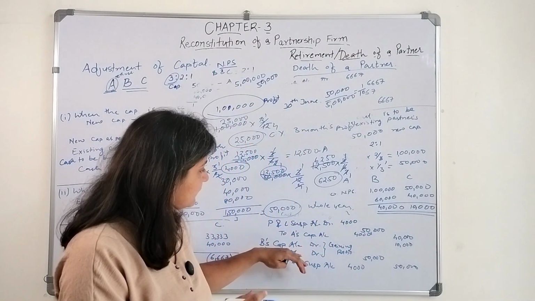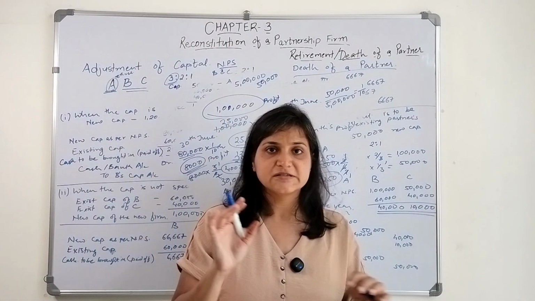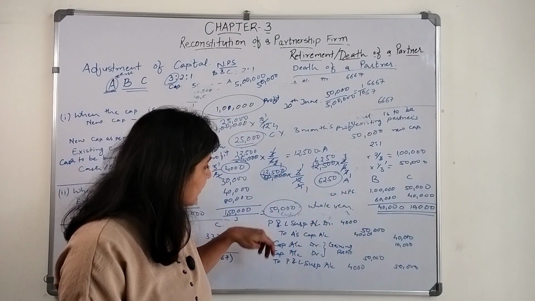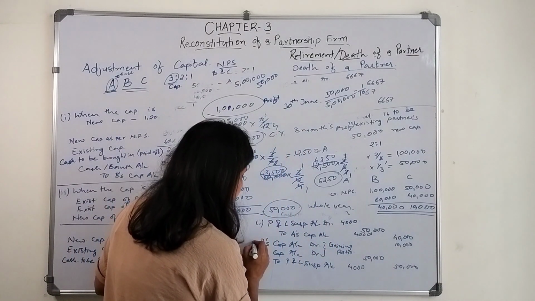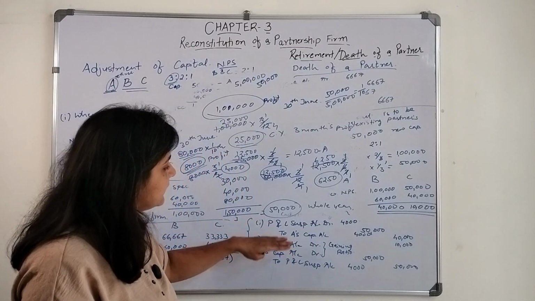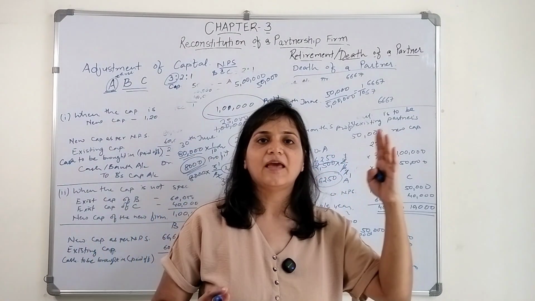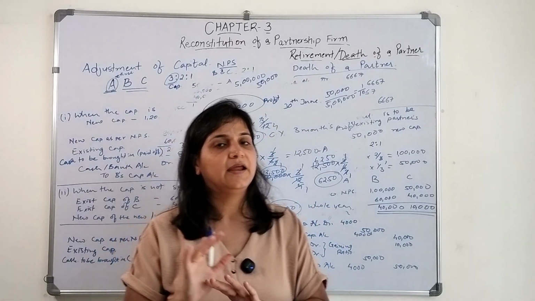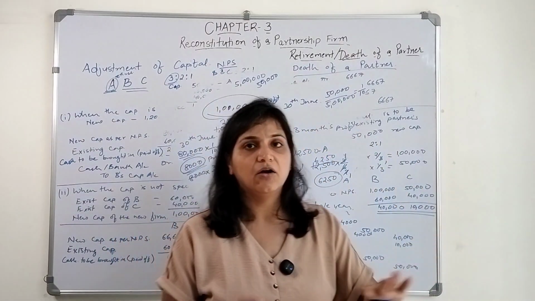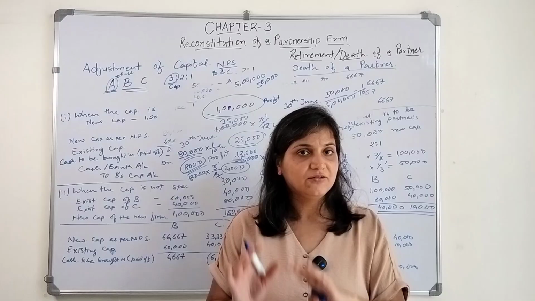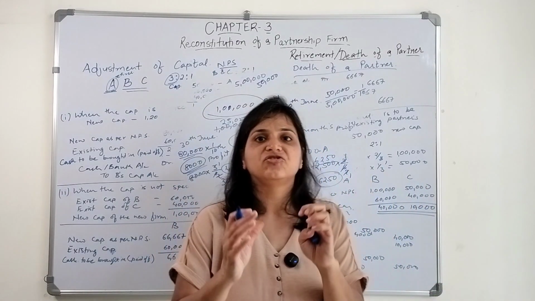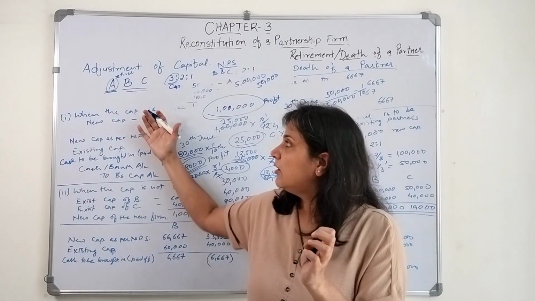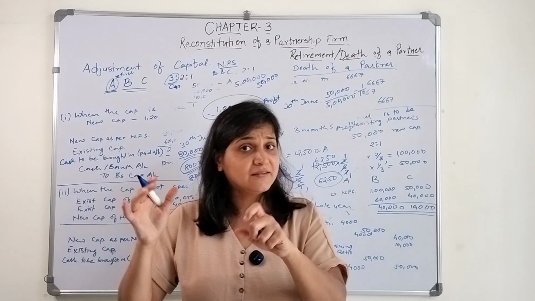We can pass this entry, or we can directly, in the first instance itself, combine these two entries. This is the first entry, this is the second entry. We can combine them. How? B's capital account debit, C's capital account debit to A's capital account. This will be a combined entry. So this is how we are going to pass the journal entries, and this is how we are going to adjust the capital amount of the existing partners.